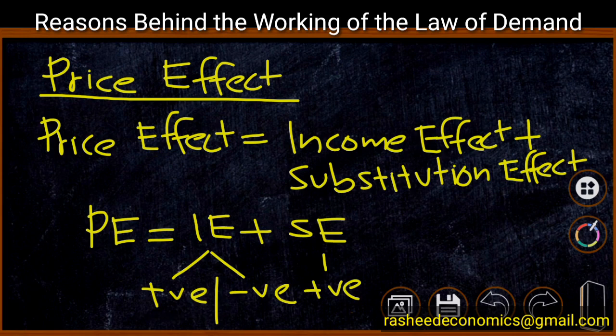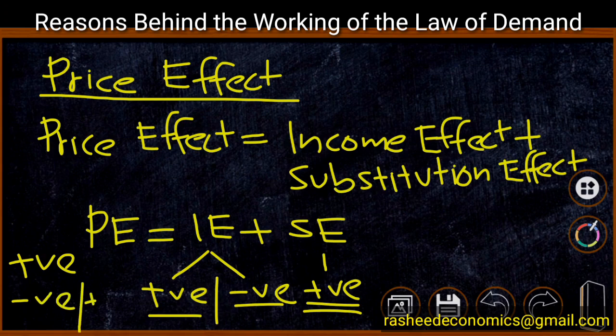Therefore, in case of price effect, suppose income effect is positive and substitution effect is positive, automatically price effect will be positive. Suppose income effect is negative and substitution effect is positive, the price effect can be positive or negative depending upon the intensity of this negative income effect.